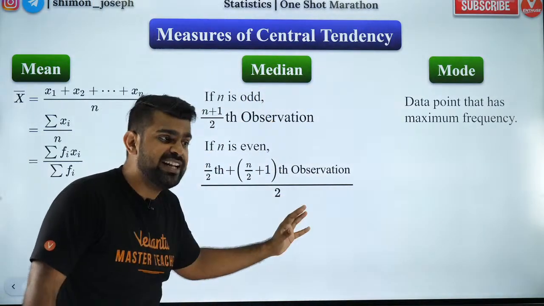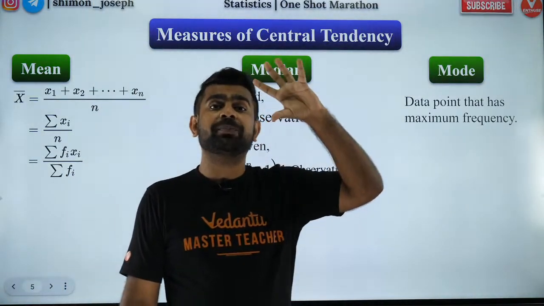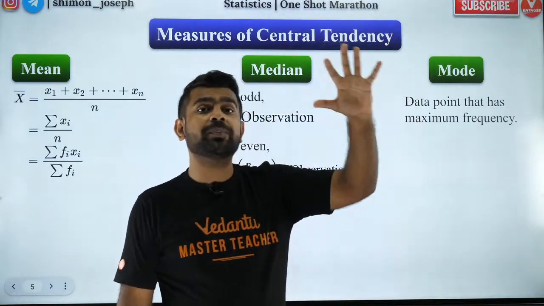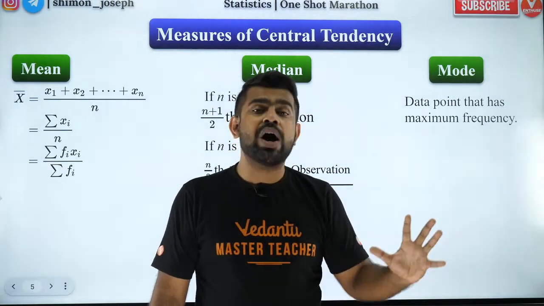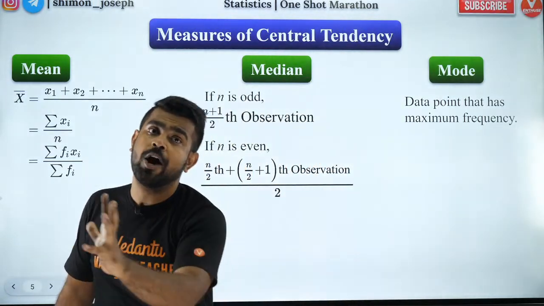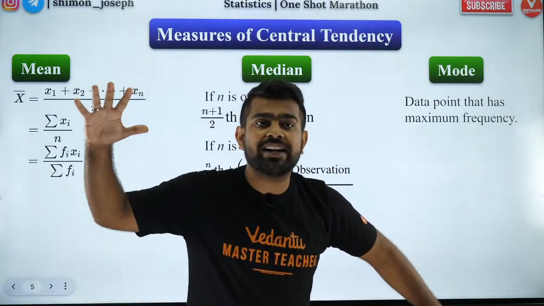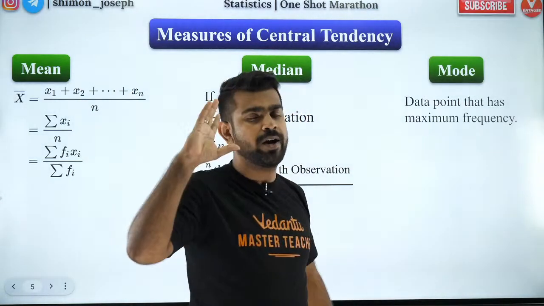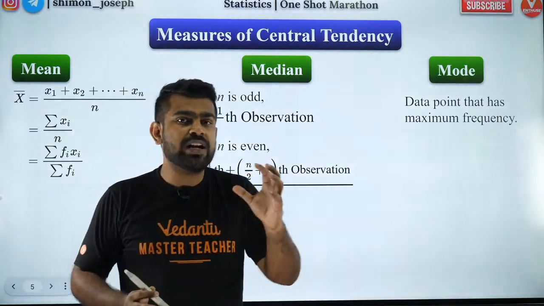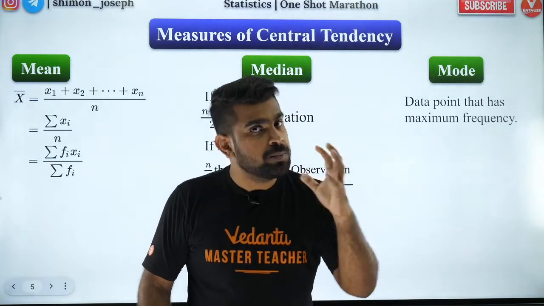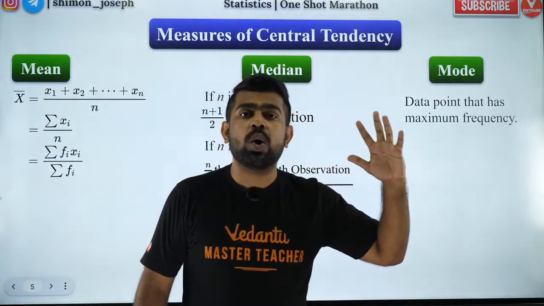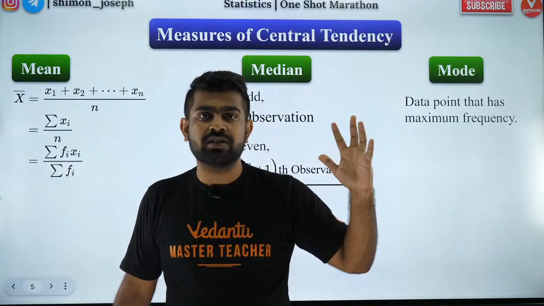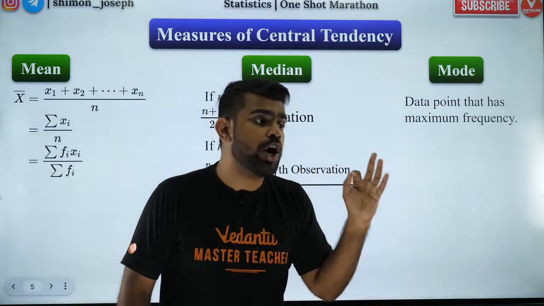For median, you need to remember one thing which people always forget. You have to arrange the data either in ascending order or in descending order. That is very important. Whenever you are trying to find the median, please remember you need to arrange the given data in ascending or descending order.